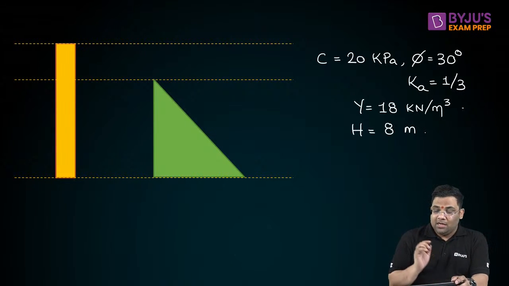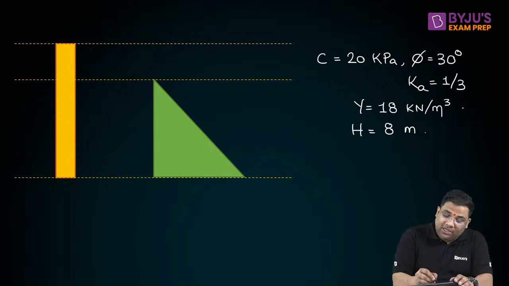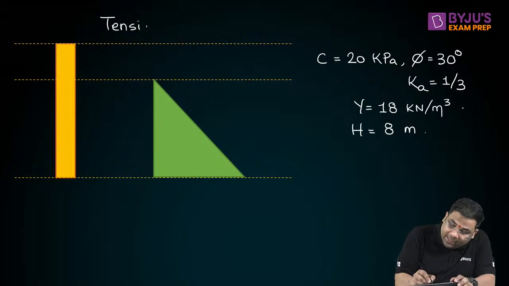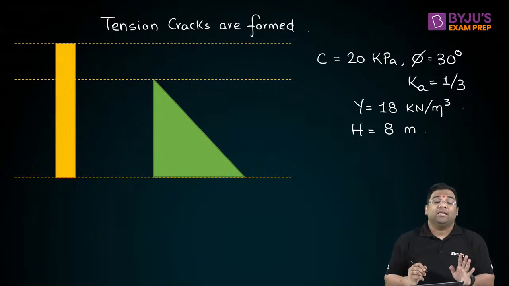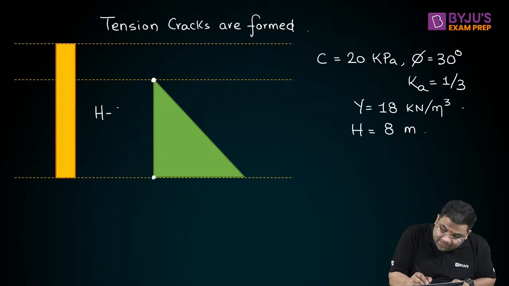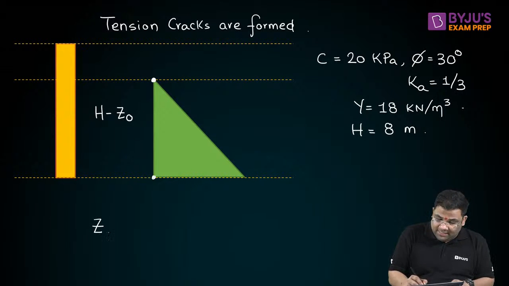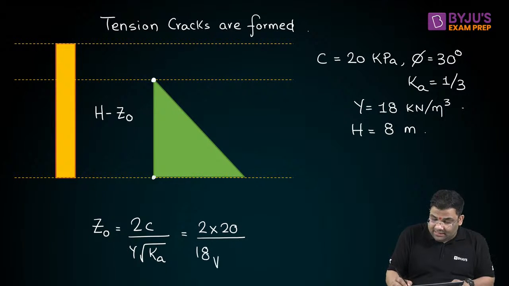Now, I need to just draw this diagram properly, and then I can find out the area. If in the question it is written tension cracks are formed, then this will be the distribution, right? How to find out this dimension? This dimension is simply H minus Z0. So first of all, give me the value of Z0, which is 2c by gamma root Ka. That will be 2 into c, 20, divided by gamma 18, and Ka is 1 by 3, so it will be root 1 by 3.